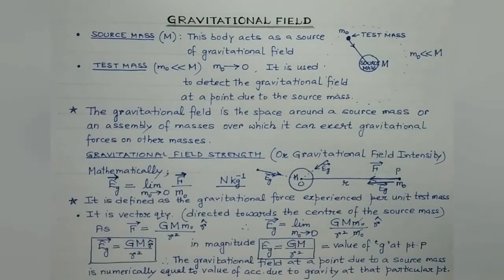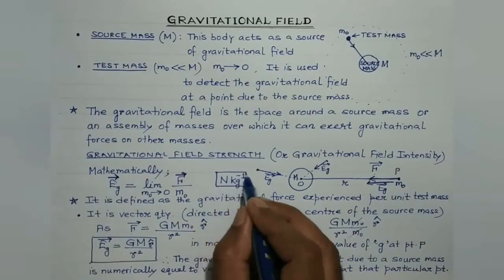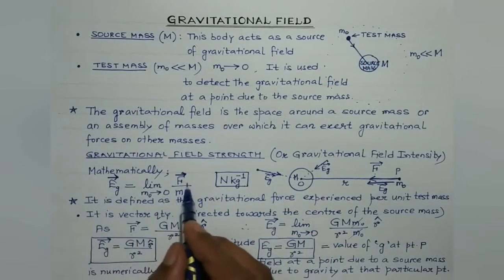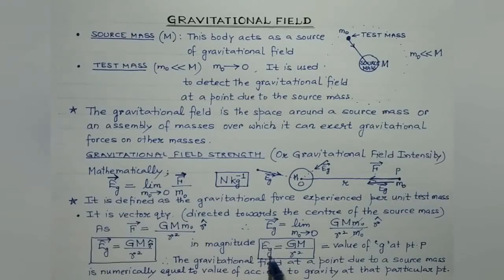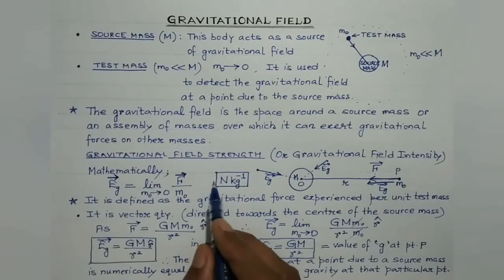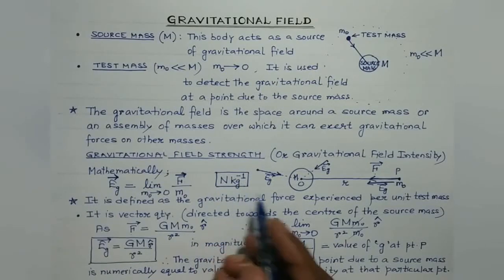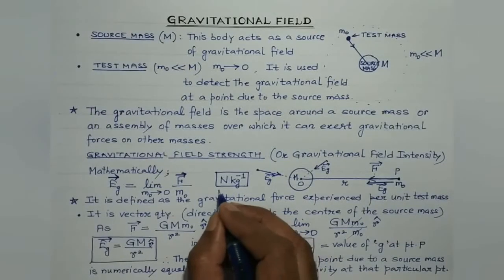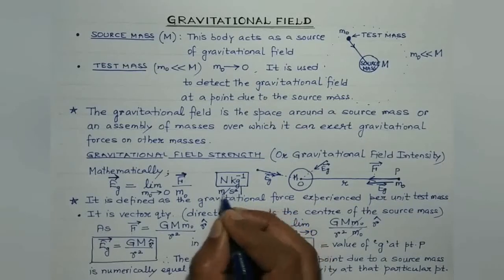Now regarding its unit, as I've told you, its unit is Newton per kg. Gravitational field is gravitational force experienced per unit test mass. And students, gravitational field is also equal to the value of acceleration due to gravity. And the SI unit of acceleration due to gravity is meter per second square. So you can evaluate it. Newton is kg meter per second square multiplied by kg inverse. So it should also give us meter per second square. So it's the same thing.